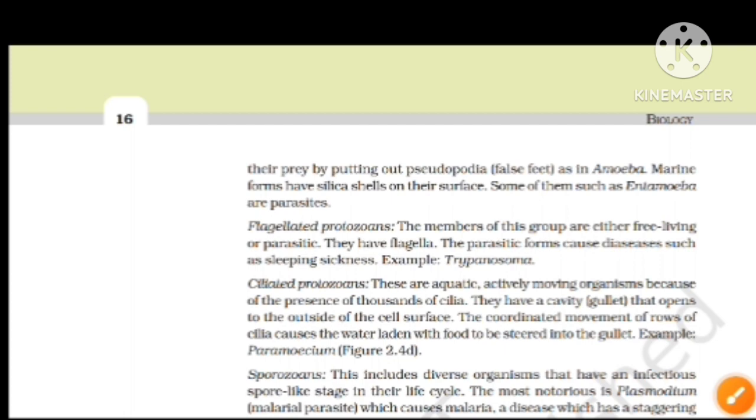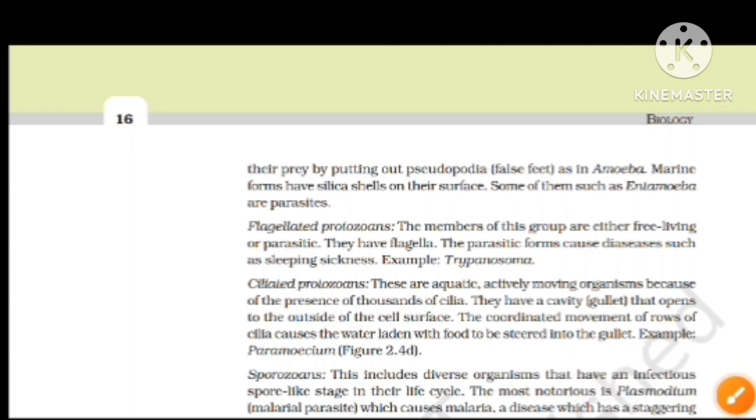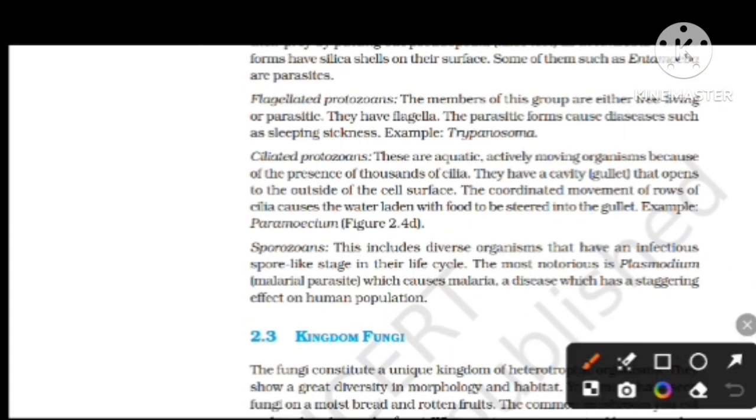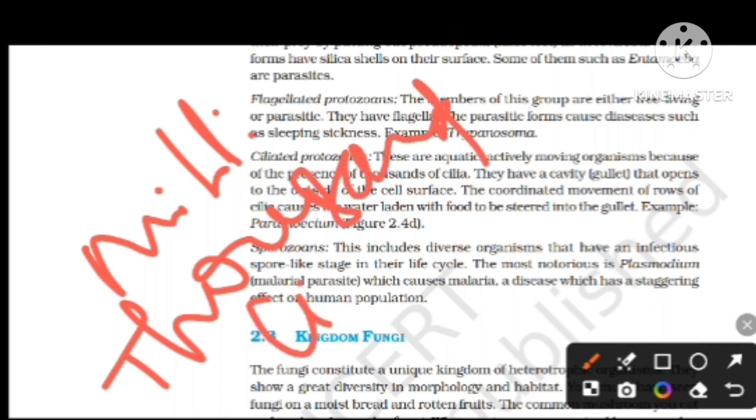And ciliated means they have cilia. Ciliated protozoans are aquatic, actively moving organisms because of the presence of thousands of cilia. Remember, thousand. In the NEET exam it may be confused with numbers like 1,199 million billion. That number is important: 1,000 cilia.